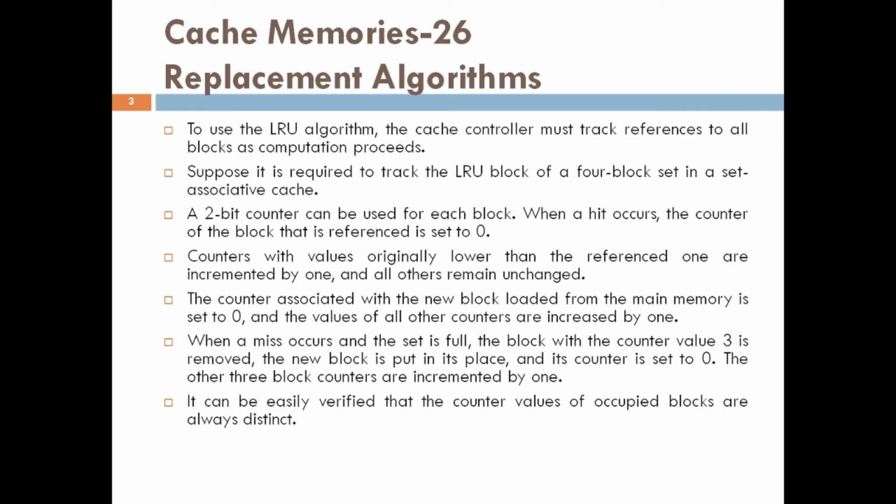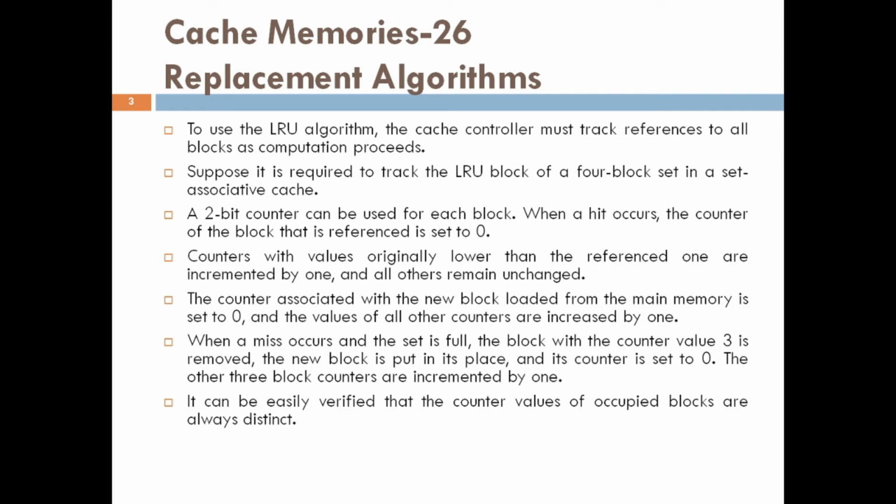Counters with values originally lower than the referenced one are incremented by 1, and all others remain unchanged. When a cache miss occurs and the set is not full, the counter associated with the new block loaded from main memory is set to 0 and the values of all other counters are increased by 1.